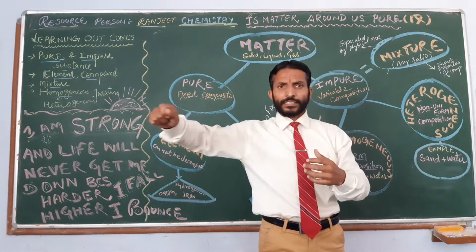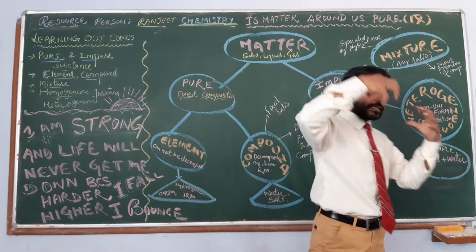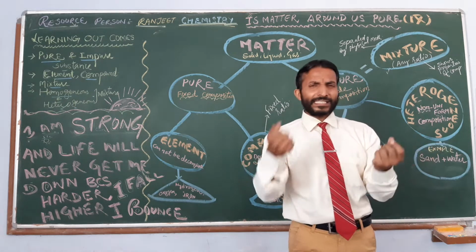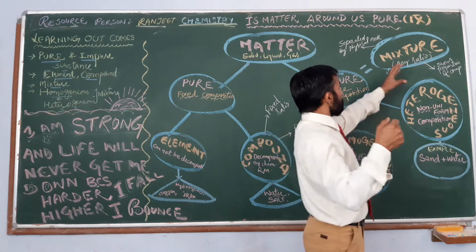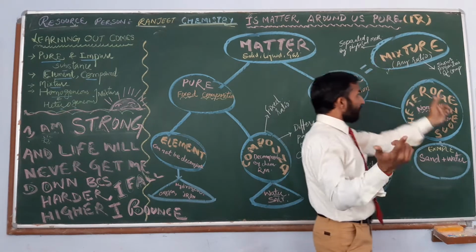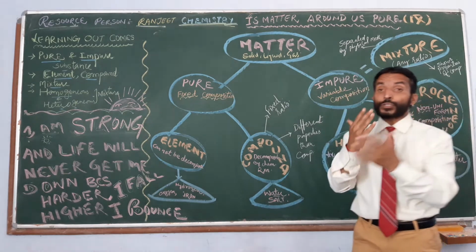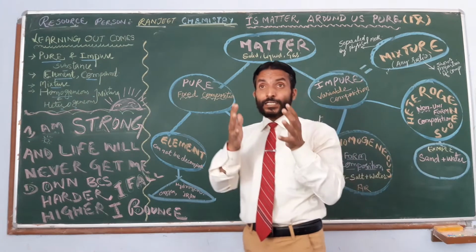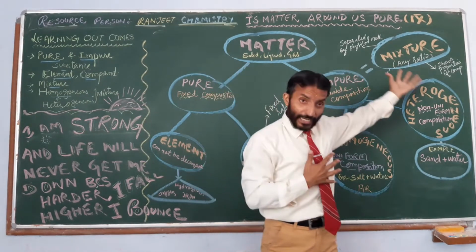Simply pass the magnet, you will take out and collect the iron filings, and sand will be there. This is a simple physical method. Okay, and what is the other property? A mixture always shows the characteristics of its components.